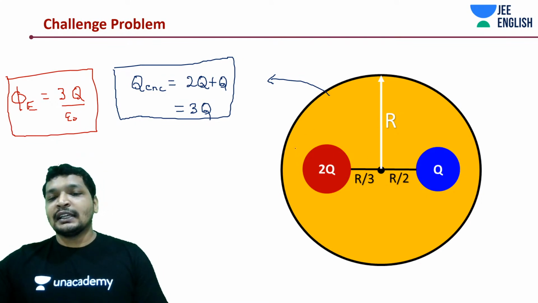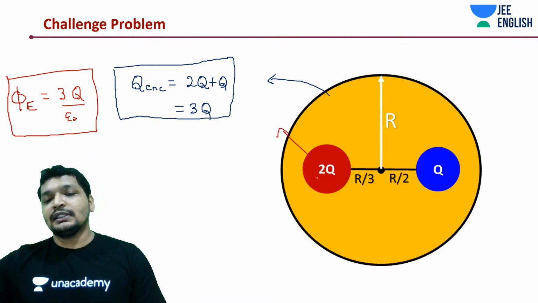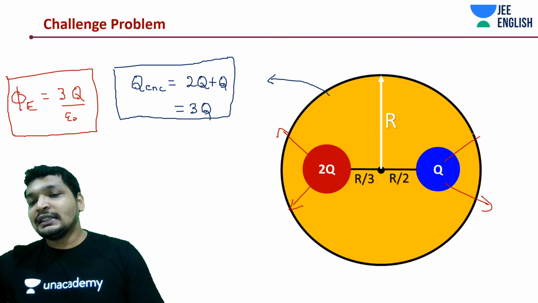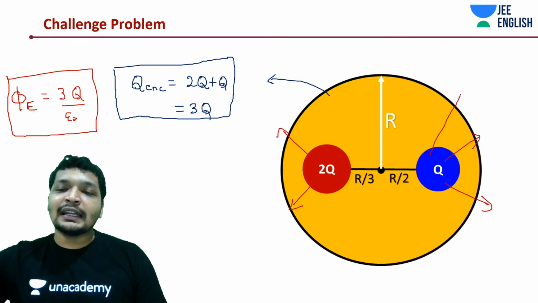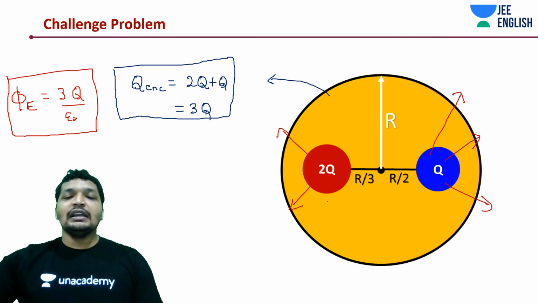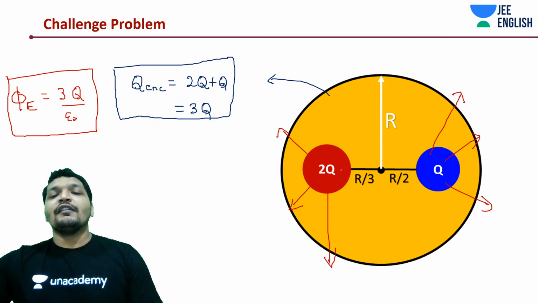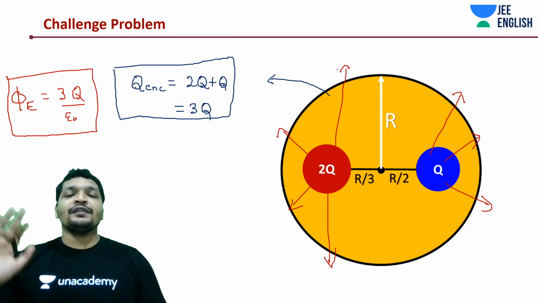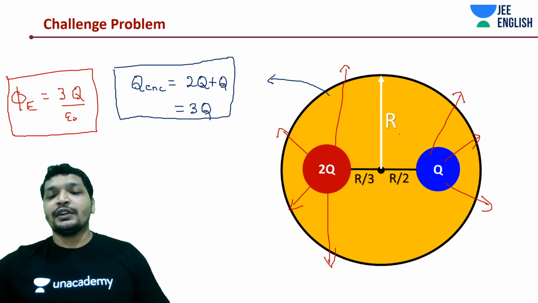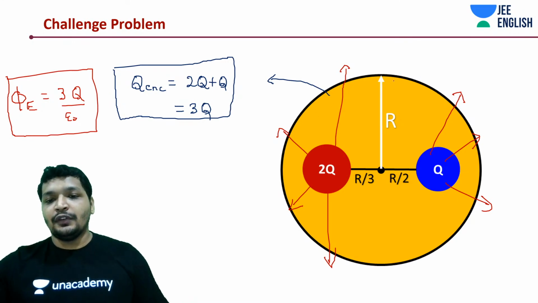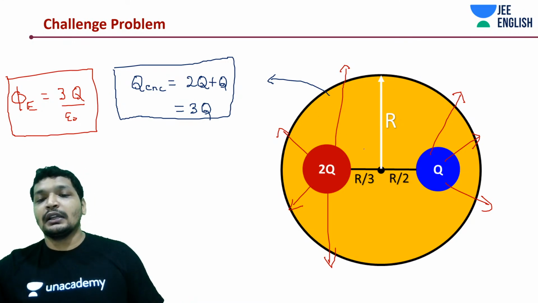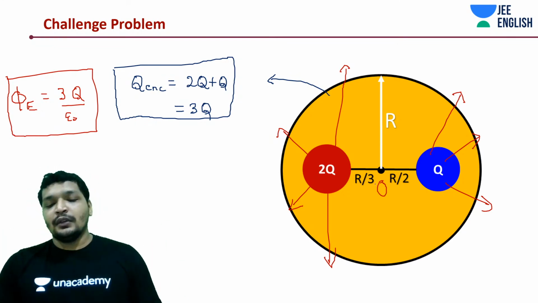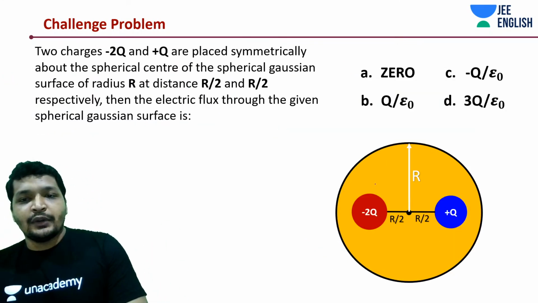It's all exiting, due to 2q and q. This much electrical field intensity would be exiting from the given Gaussian surface, at a distance r from this point O. It's a little relative thing.